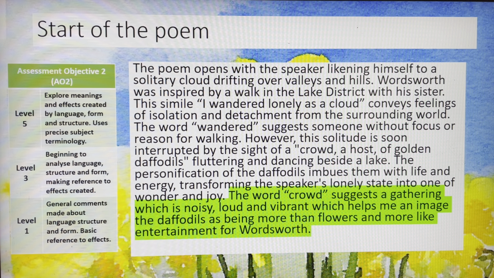Now let's take a look at our next paragraph. This will be where our quotes begin to appear, as well as our explanation of why those language choices were made. This focuses on just the first stanza of the poem and begins to explore how the poem begins or how Wordsworth has started his poem. I've deliberately highlighted the analysis part here, where I've zoomed in on the word crowd and suggested why that particular word is used.